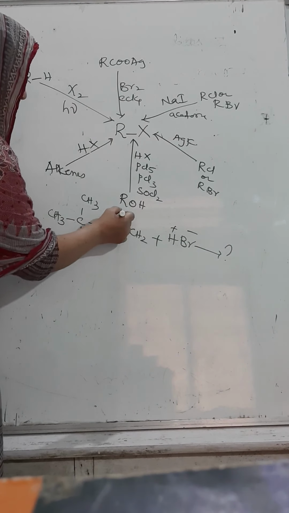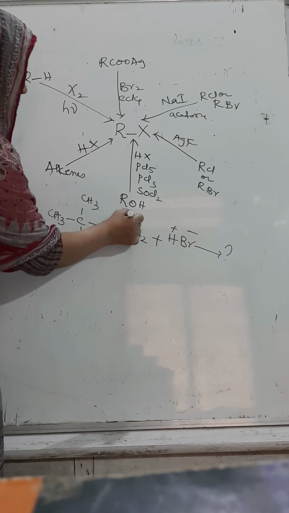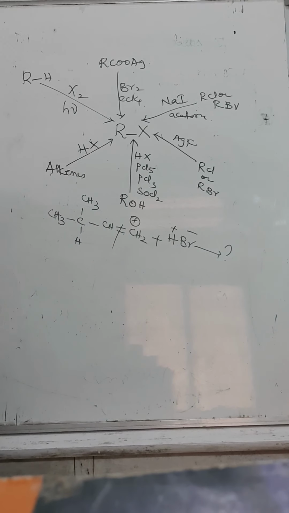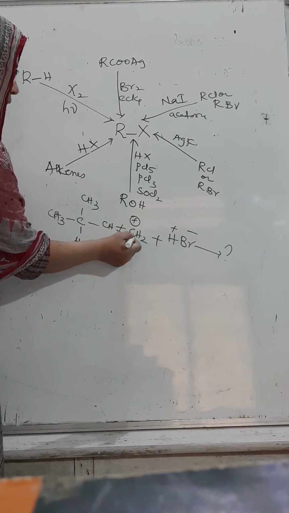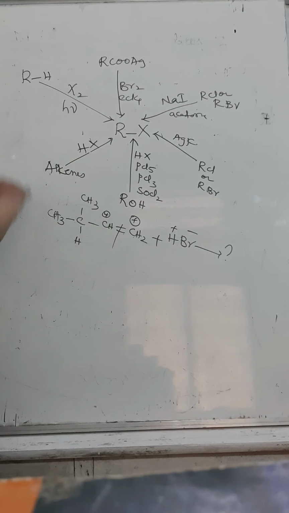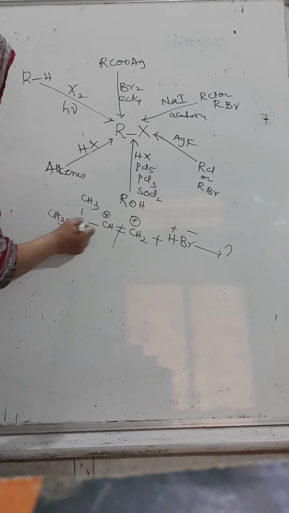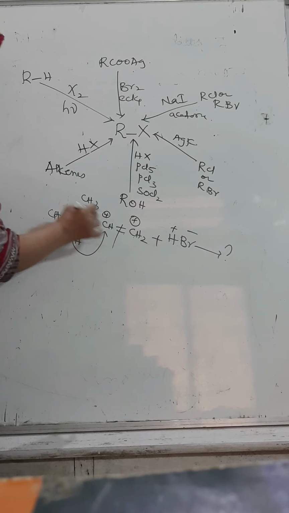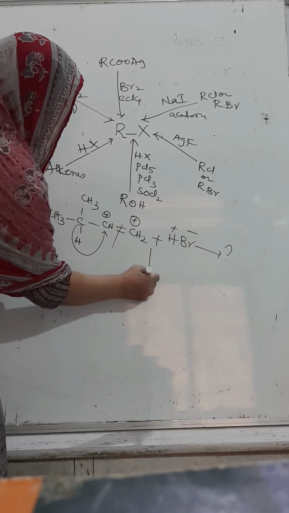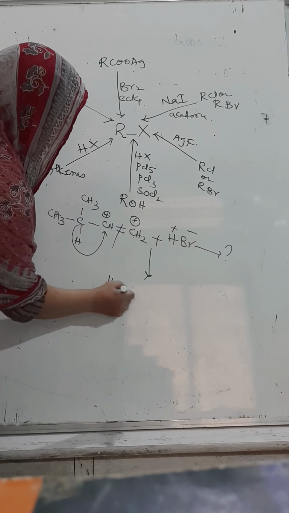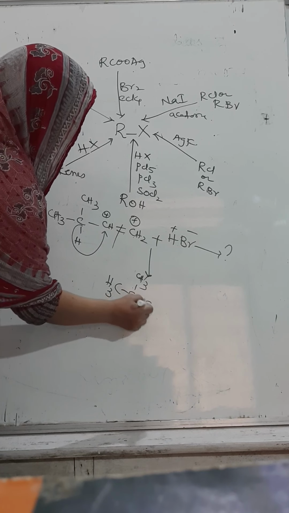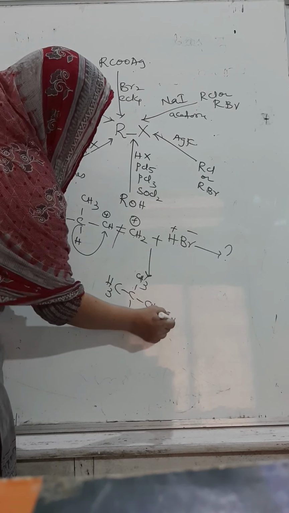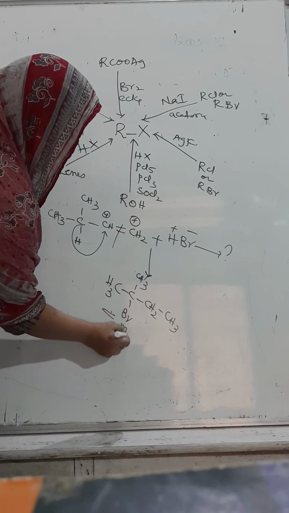It means that chances are there to get a primary carbocation when these are added across the double bond. Then we know very well that rather than primary, secondary carbocations will be more stable. Rather than secondary, by methyl hydride shifting, we can get tertiary carbocation. Therefore, product will be CH2CH3. This will be the major product.